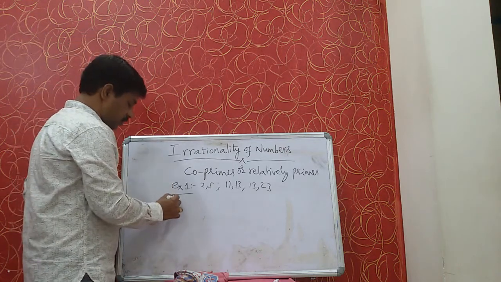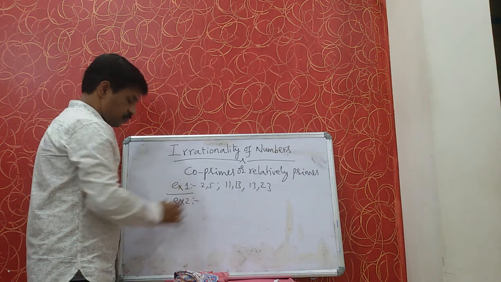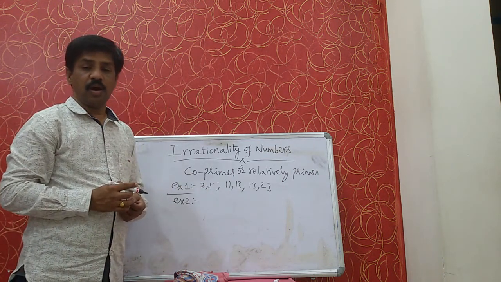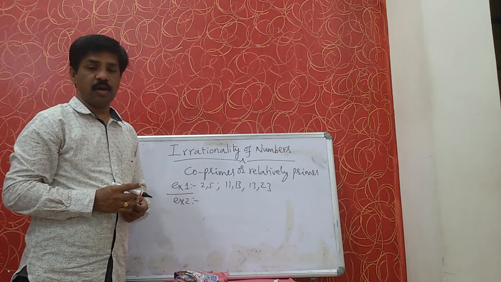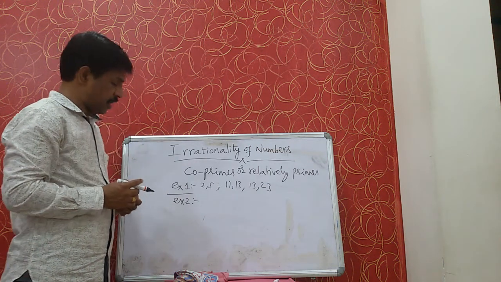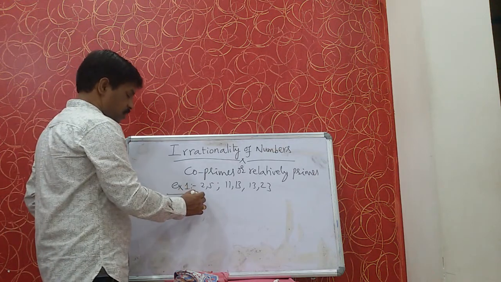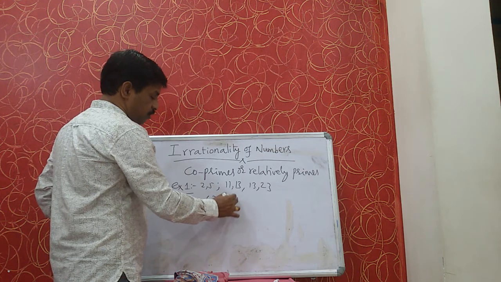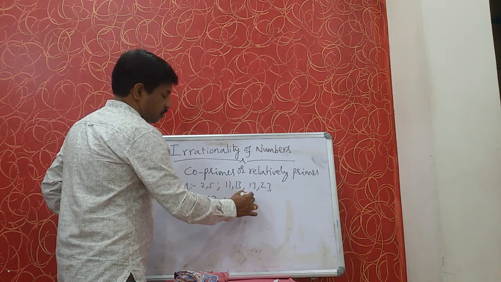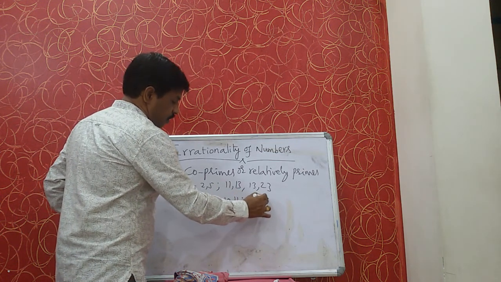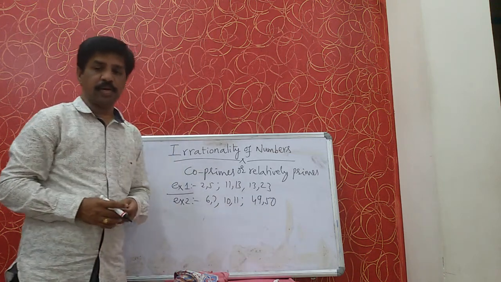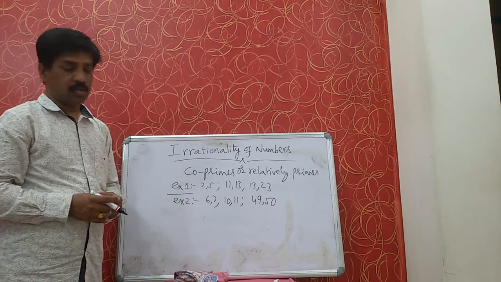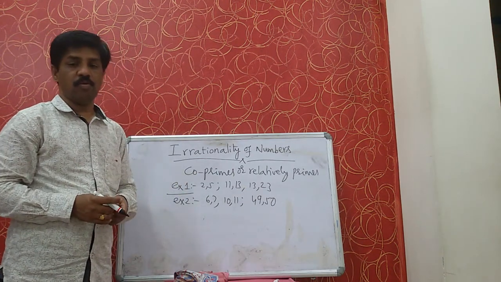The second example is any two consecutive or successive numbers are always coprimes. You take any two consecutive numbers, maybe 6, 7 or 10, 11 or 49, 50. Like this, so many pairs you can take. These successive numbers are always coprimes.